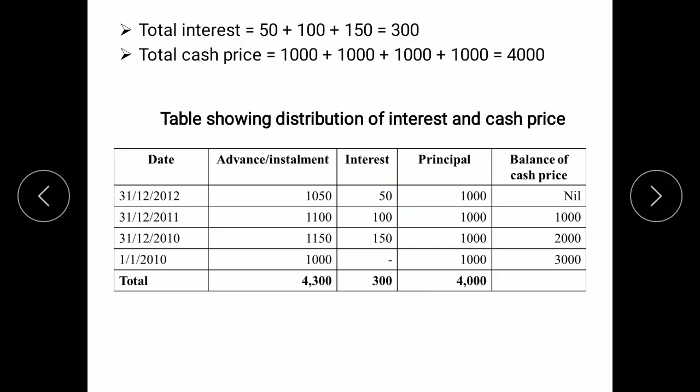Interest amounts we calculated over here: last year's 50, second year's 100 and first year's 150. There is no interest on the advance amount. Principal amounts for all the years are 1000. We are writing 1000 and then we'll get the balance of cash price. Total over here 4000. 4000 minus 1000, remaining is 3000. 3000 minus 1000, balance remaining 2000. Again 2000 minus 1000, balance remaining 1000, and here the last year's balance is nil.